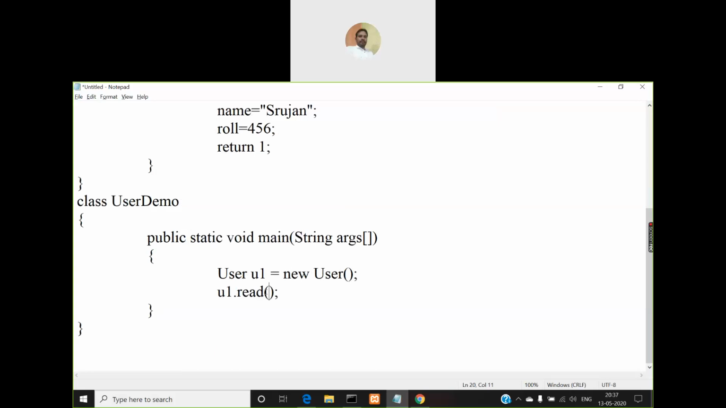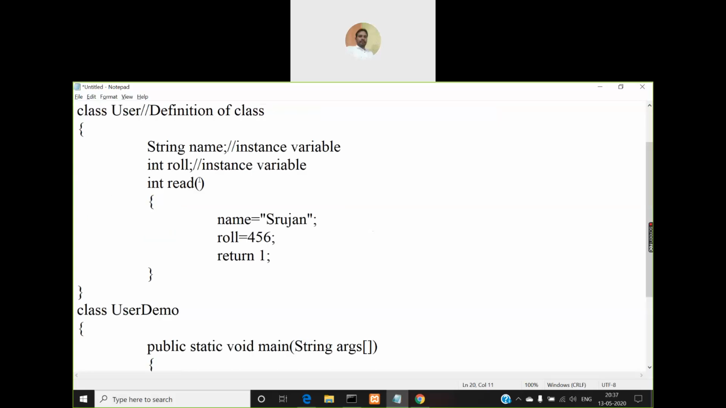Okay, this is the point. If instead of this one, you have some int x like this, say int or say string.